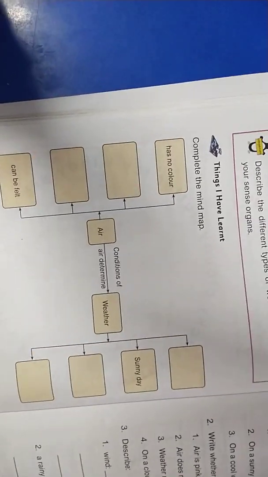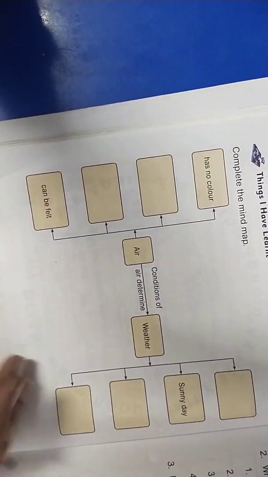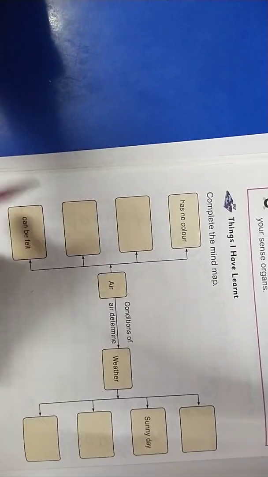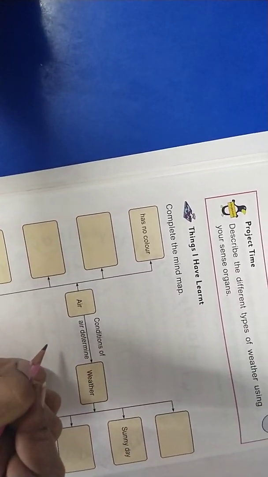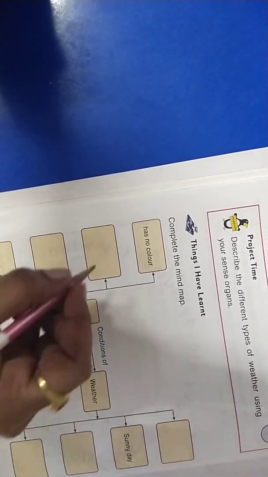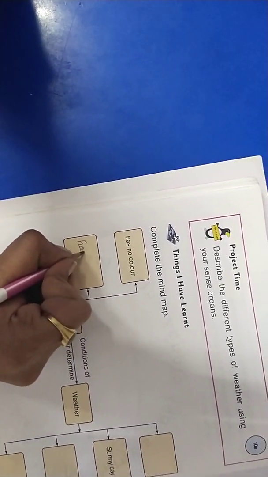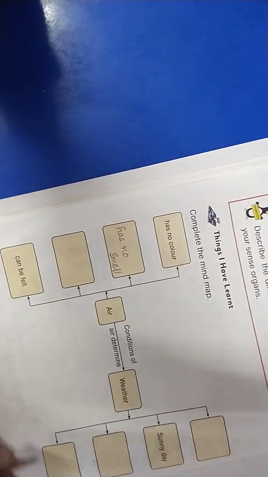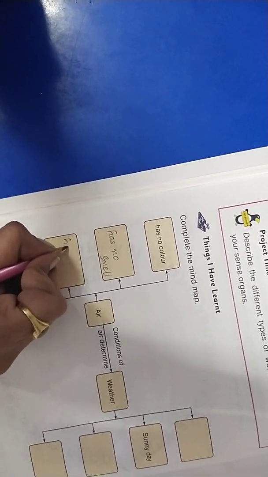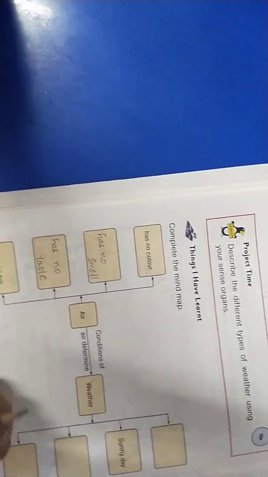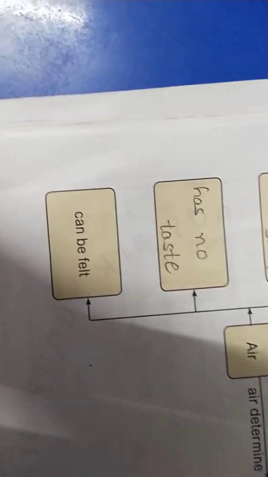So today we have completed our 10th lesson. So we have to complete the mind map here. First of all, you know that air has some properties. Does air have color, children? No. Air has no color. And does air have smell? No. It has no smell. And it doesn't have any taste. It has no taste. Can we see air directly, children? No. We cannot see it. But we can feel air. So it can be felt.